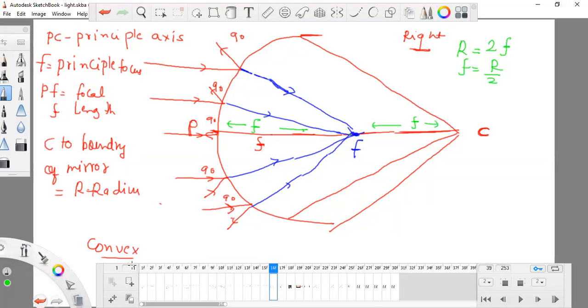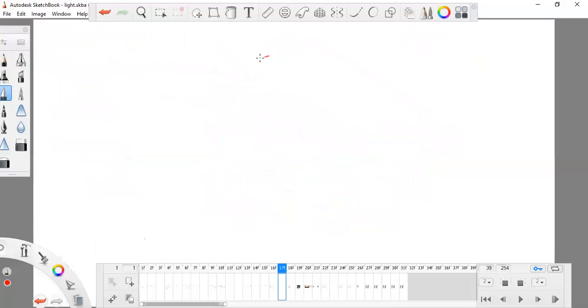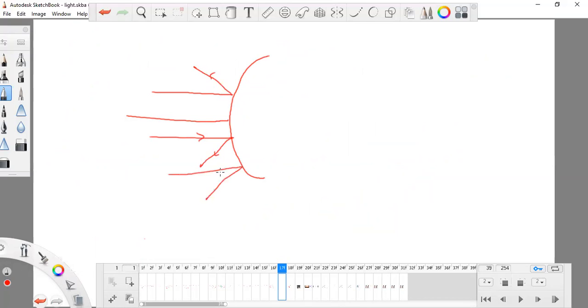Now what is happening exactly in real sense is that as the light rays come, the mirror is reflecting them more rather than aggregating them. It is interested in reflecting the light rays more, and only a few parts of light will aggregate. Only a very small part of light will aggregate.